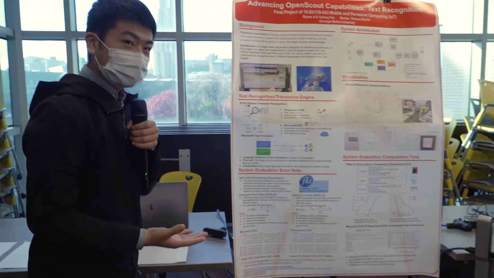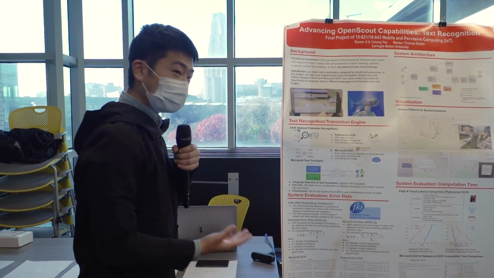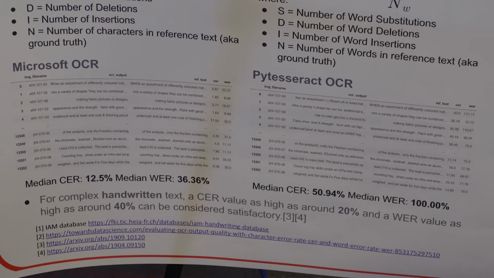Based on the evaluation, we can calculate the error rate. For this part, we consider the median a better evaluation. The median CER is around 20.5%, and the WER is 36.36%. So Microsoft OCR has much better performance. For PyTesseract, the median CER is about 50%, and the WER is 100%.